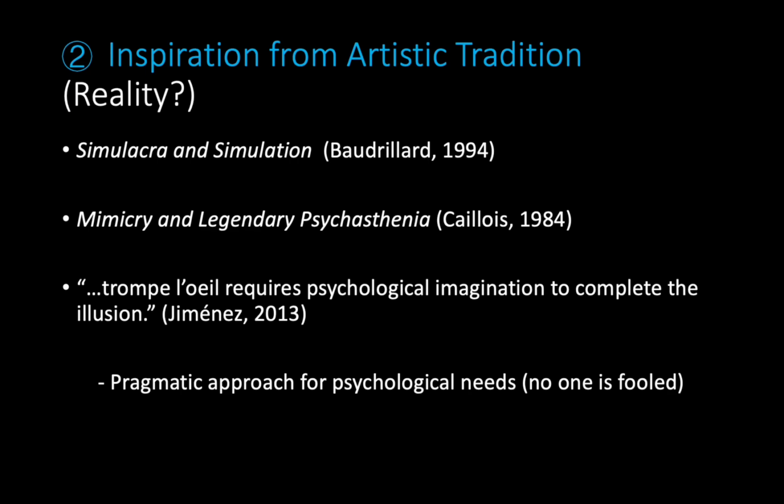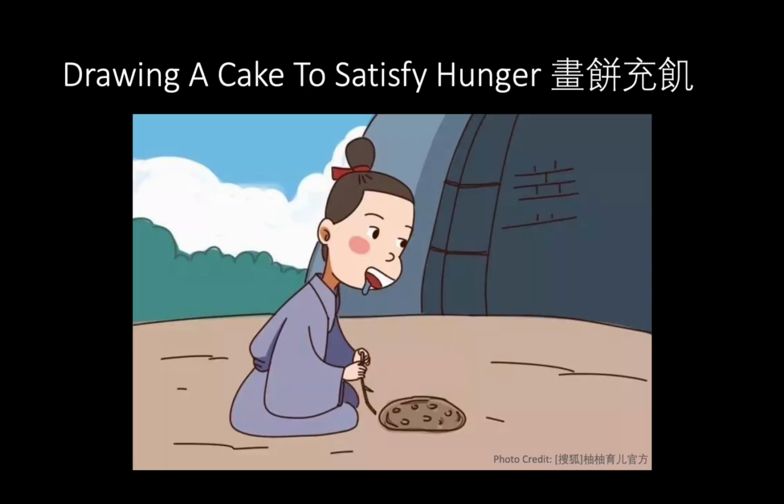And this person, Jimenez, further confirmed that the existence of printed trompe l'oeil is a pragmatic approach or psychological need from the perspective of anthropological study. And there is also an old story about drawing a cake to satisfy hunger that echoes with it. No one is fooled or eating the drawn cake.